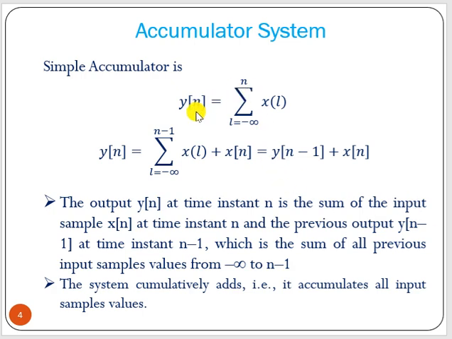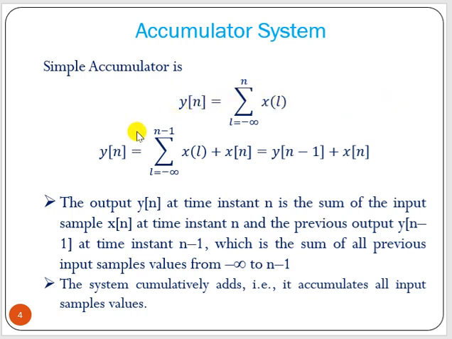So here the output is y[n] equal to summation of x[l], where l varies from minus infinity to n. That means it will add up. Let us take an example, say l equal to 0 to 5. That means x[0] plus x[1] plus x[2] plus x[3], it will go on. Here it is x of minus infinity up to x[0] plus x[1], and the last value is x[n].